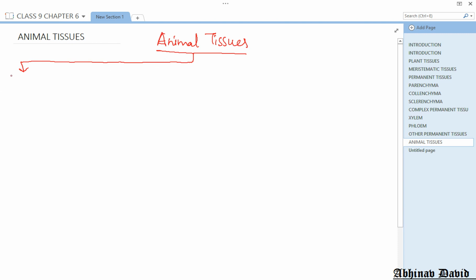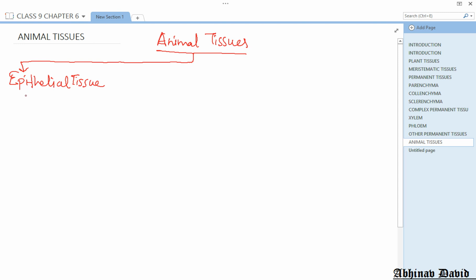Okay, so the first one is epithelial. Epithelial is the tissue which is similar to epidermis. Like epidermis is there in plants, we have epithelial which covers almost each and every part of our body, whether it is inside our body or outside our body. Everything is covered by epithelial tissue, for example the skin. Any organ you take is covered by epithelial tissue.